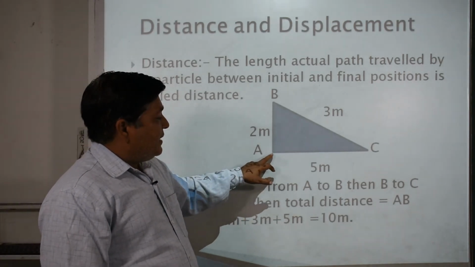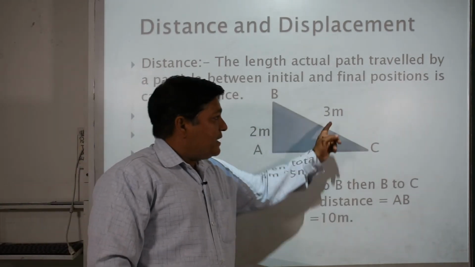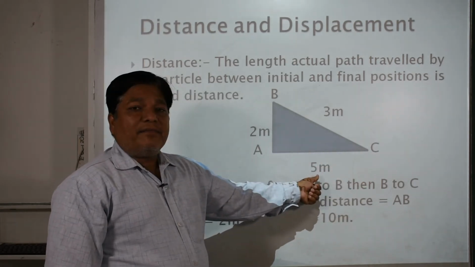It will move from A to B covering 2 meters, then B to C covering 3 meters, then C to A covering 5 meters.